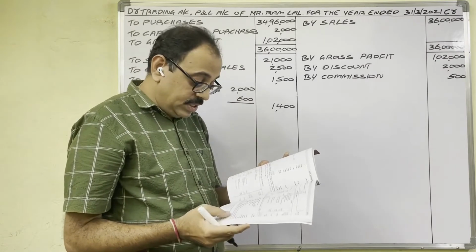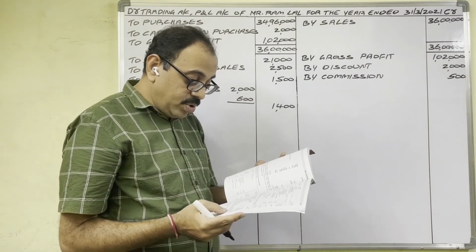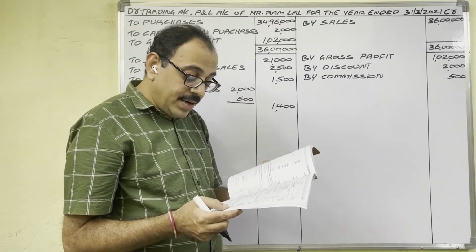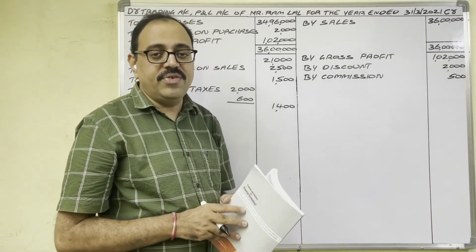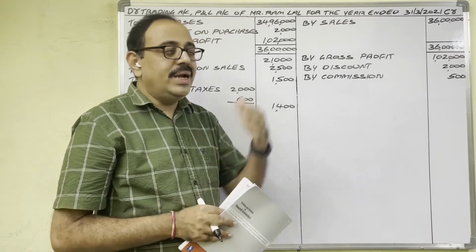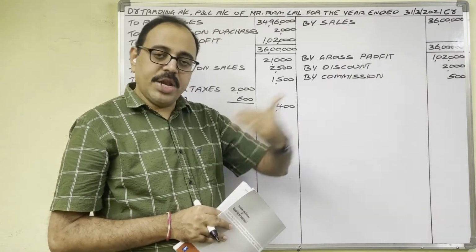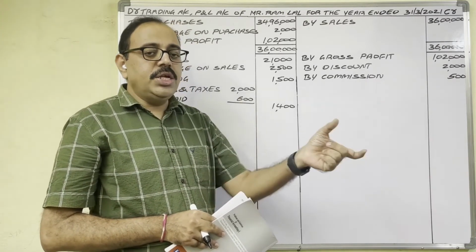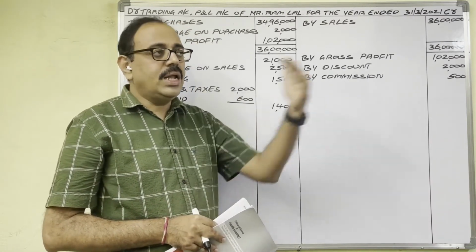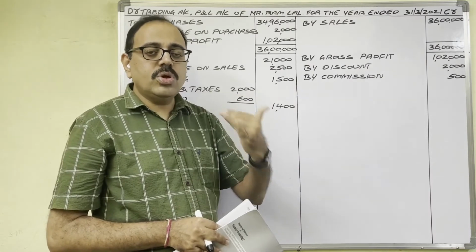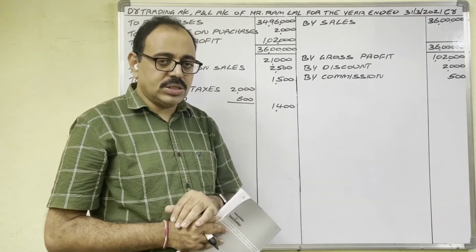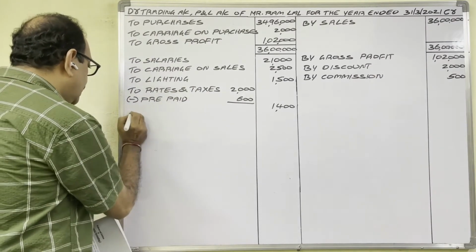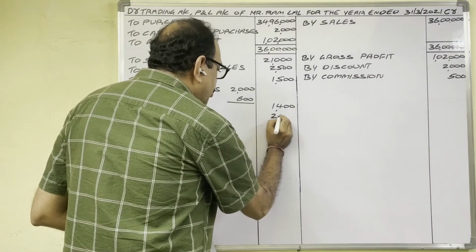Come to adjustments. Rates have been prepaid to the extent of 600 rupees. Completed. During the year, bad debts amounted to 2,500. Bad debts means debtors, means they have to pay money to us, to the firm. Bad debt means money is not going to come. So debtors are not going to pay 2,500. It is a loss. Losses on debit side we have to show. To bad debts, 2,500 rupees.